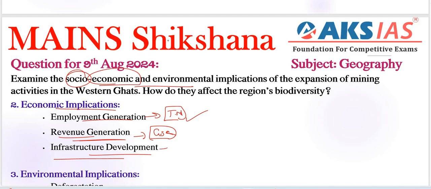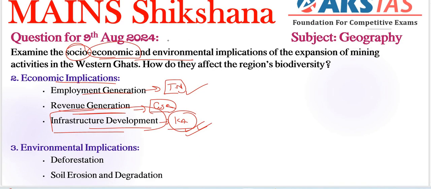Mining operations in Karnataka have led to the construction of roads and other infrastructure, which has improved connectivity and development in remote areas. For example, construction of roads to facilitate mineral transport has enhanced accessibility to previously isolated regions. Some regions lack roads for important social movements. Very, very important, all these points.